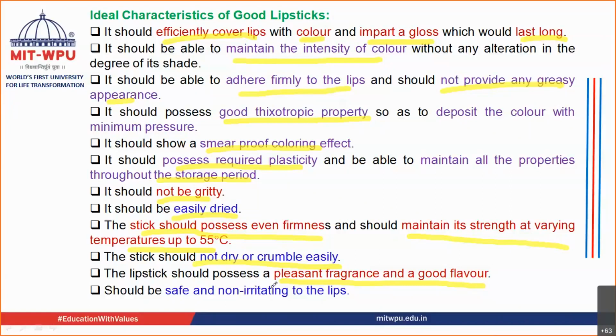And lastly, it should be safe and it should be non-irritating to the lips. It should not cause any side effects to your lips. Side effects such as cheilitis, etc., should not take place. It should be safe and non-irritating. So these are the properties that are required from your lipstick.